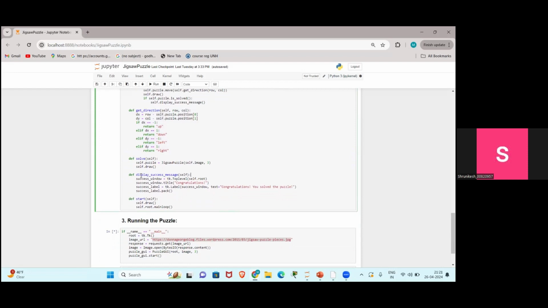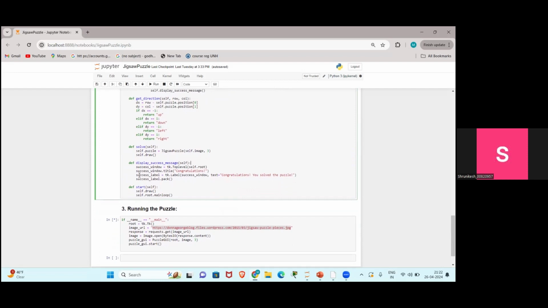It redraws the puzzle. Next, the display success message method shows a pop-up window with a message when the puzzle is solved. And last, we use the start method that initializes the GUI and starts the tkinter main event loop. This is the class I explained till now, and next we can explain the main function which runs the puzzle.